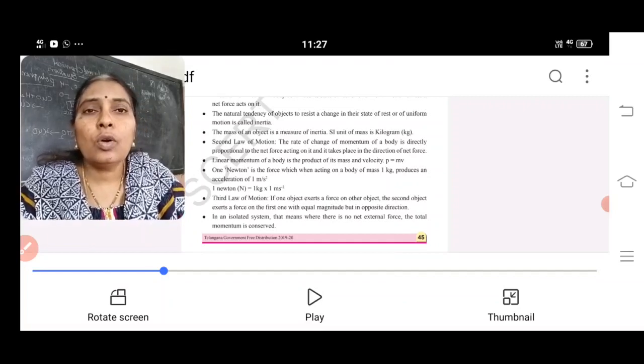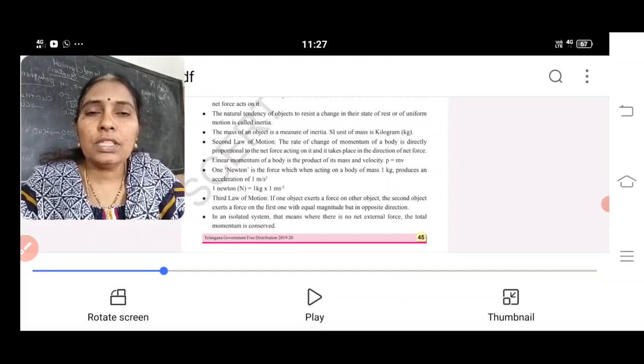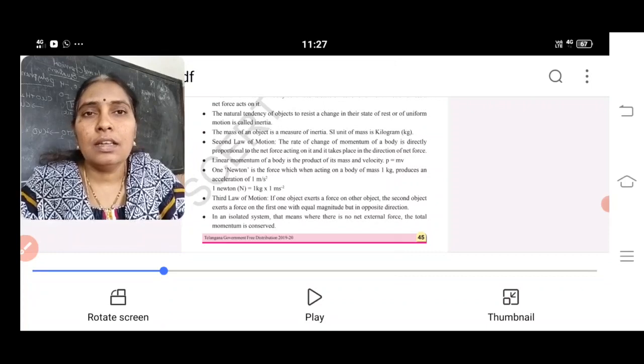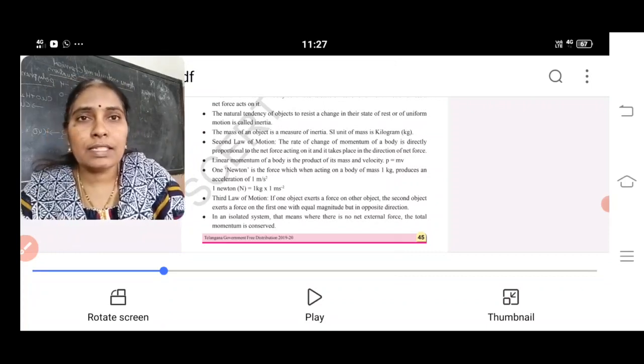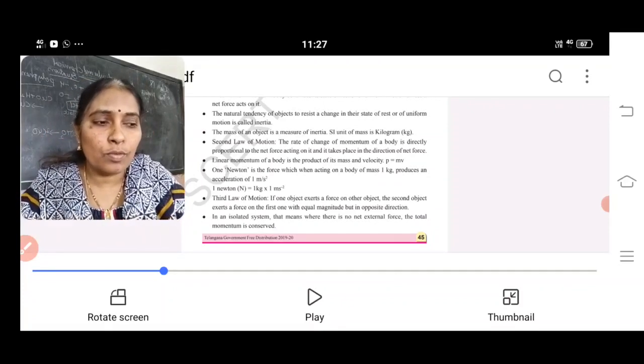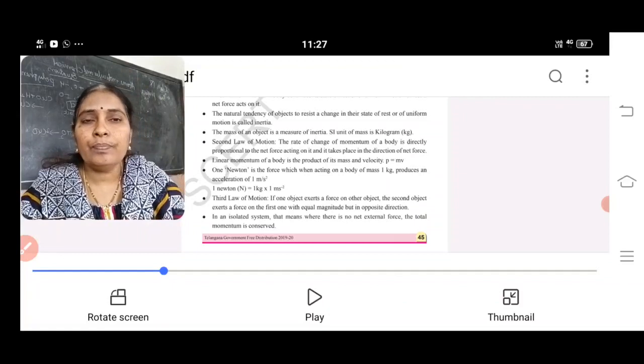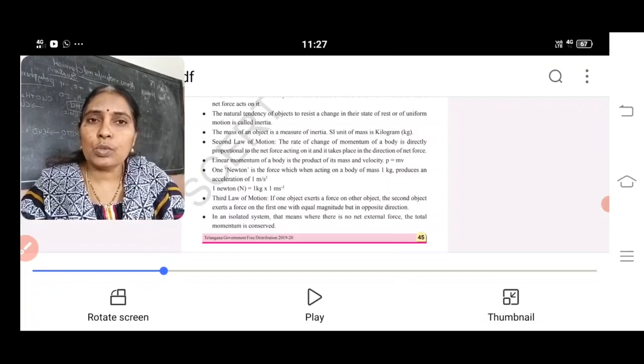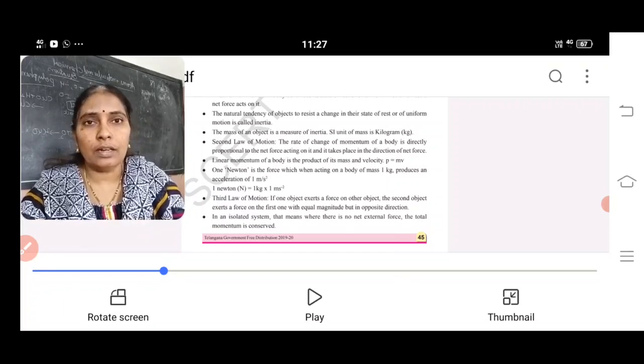And in the third law, for every action there is an equal and opposite reaction. So based on the third law, we have so many examples. A person swimming in water pushes the water back, in return the body moves. A bird flies in the sky, it pushes the air backwards, in return the bird moves forward. So all these examples help us to understand Newton's third law.